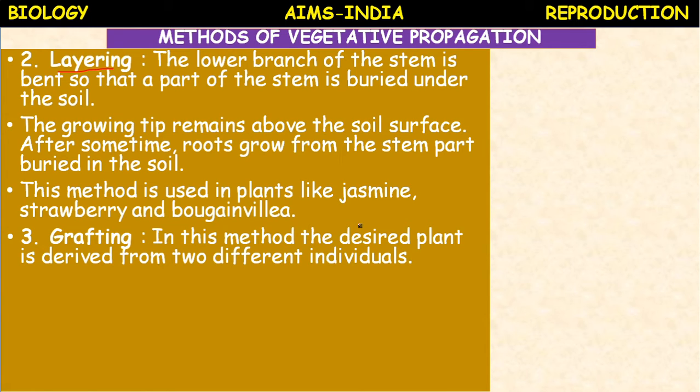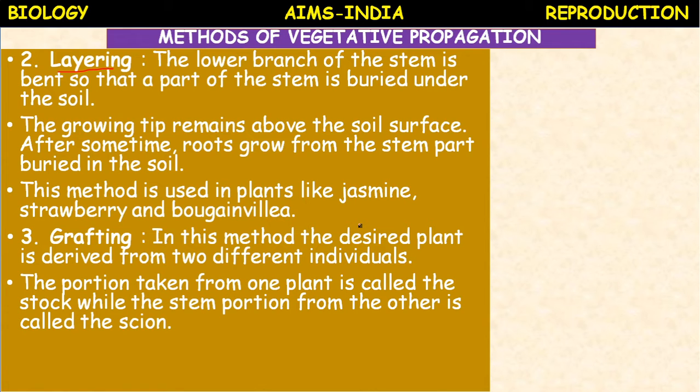The next method is grafting, the most popular method. In this method, the desired plant is derived from two different individuals. In cutting and layering only one plant is used, but here two are involved.